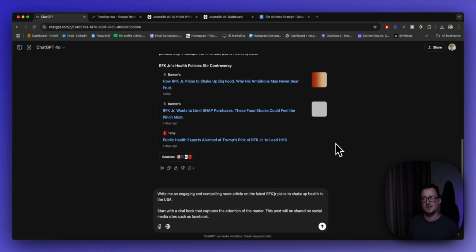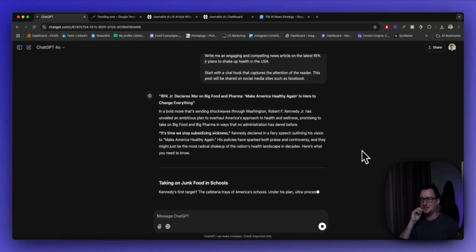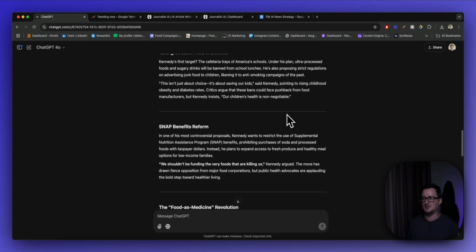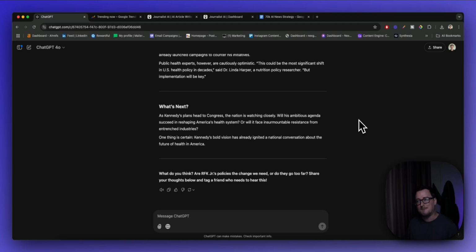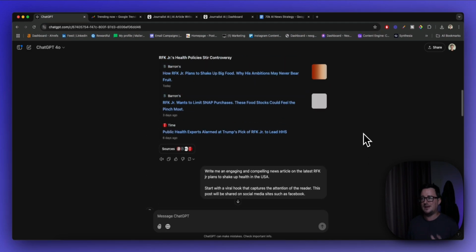And we'll compare it to the first one, and let's see which one is better or which one grabs the attention. Okay, so here we go. Declares war on big food and pharma, make America healthy again. Okay, already that is much better. Okay, in a bold move that's sending shockwaves through Washington, it's about time we stop subsidizing sickness. Okay, taking on junk food in schools, benefits reform. Okay, you can see how much better this is. Just night and day, completely different. What's next as well? Okay, it's even got a CTA, or it's asking you to reply. Absolutely great. Okay, and that was a very simple prompt.